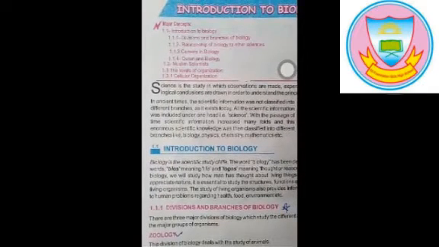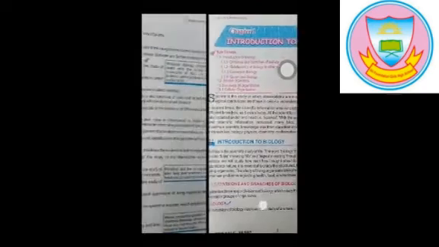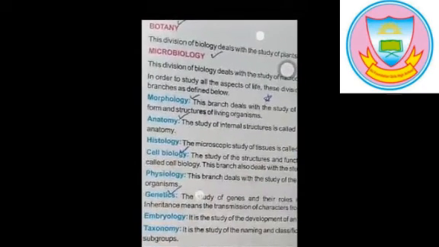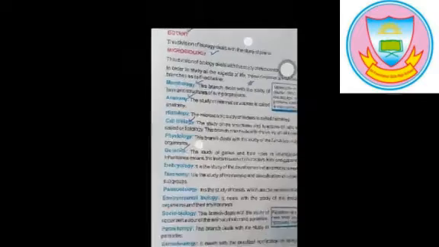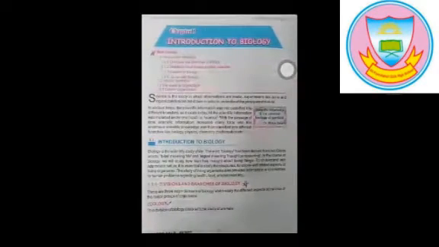Now move to the next topic, divisions and branches of biology. There are three main divisions of biology. Number 1, zoology. Number 2, botany. Number 3, microbiology. Let's start from zoology. The word zoology is derived from two words, zoo and logy. Zoo means animal and logy means study. So in zoology, we will study about animals only, that in which environment they live, how their body parts work, and etc.